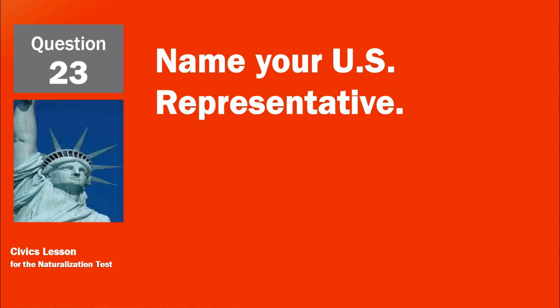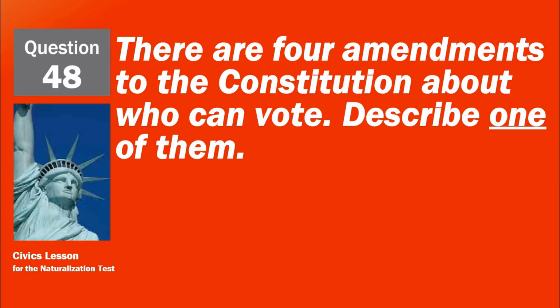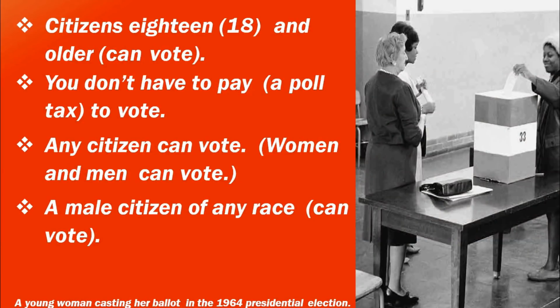Name your U.S. representative. Answers will vary. Residents of territories with non-voting delegates or resident commissioners may provide the name of that delegate or commissioner. Also acceptable is any statement that the territory has no voting representatives in Congress. There are 4 amendments to the Constitution about who can vote. Describe one of them. Citizens 18 and older can vote. You don't have to pay a poll tax to vote. Any citizen can vote. Women and men can vote. A male citizen of any race can vote.